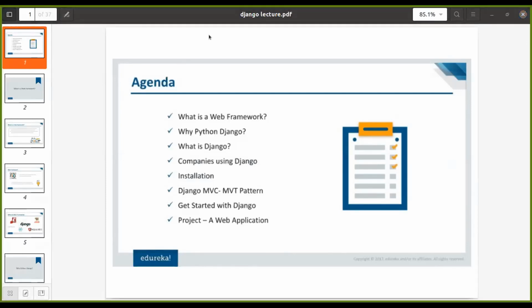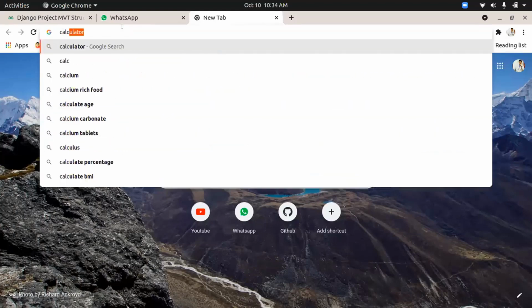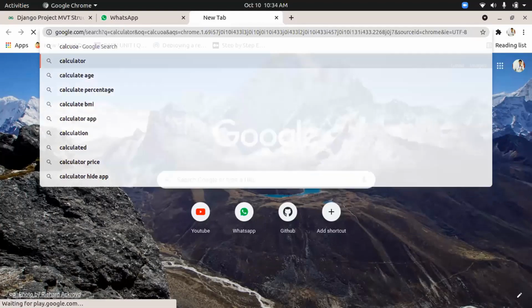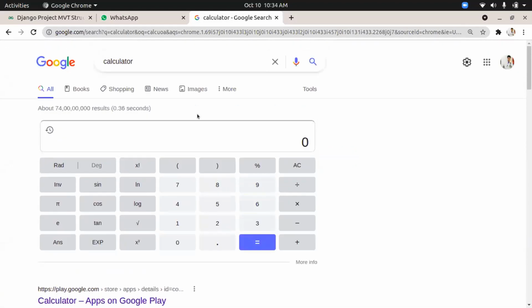I think my screen is visible. Previously, we needed to have a calculator so that we could use it for calculations. But nowadays we can directly go on Google, type calculator, and perform our calculations right there. So what made this possible?